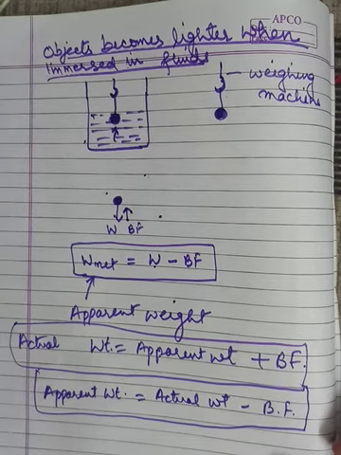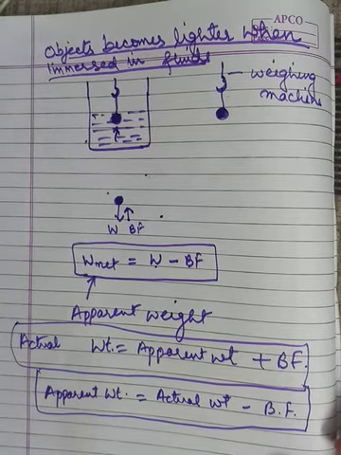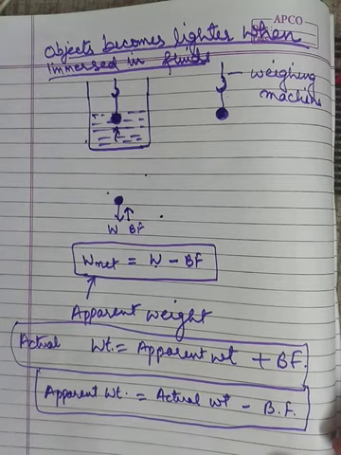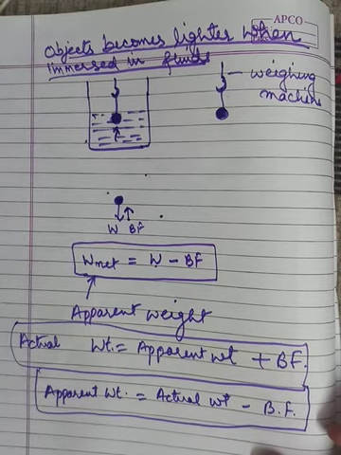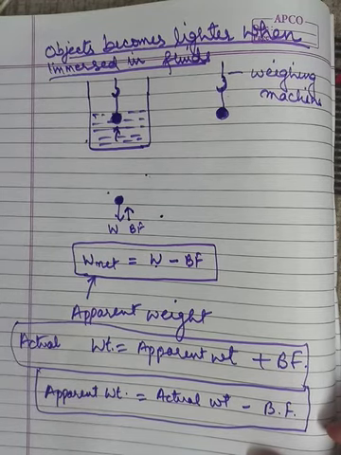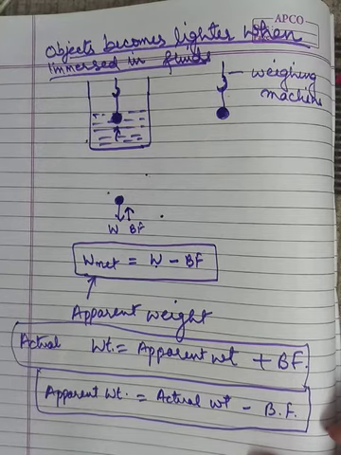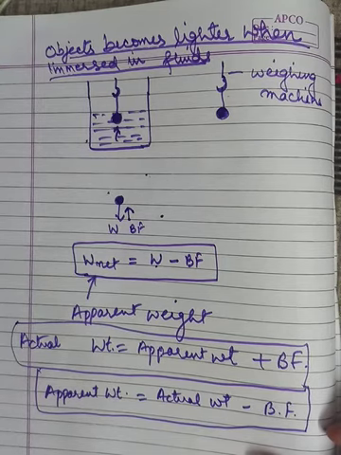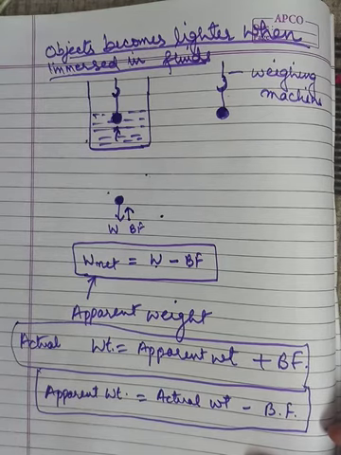There are some applications given for Archimedes principle. It is used to design ships and submarines, and it is used in lactometers, which are used to determine the purity of a sample of milk, and hydrometers also, which determine the density of liquids. All these things are based on the Archimedes principle, and there is a little story about the Archimedes principle on page number 142 in your NCERT book, which you can also study.